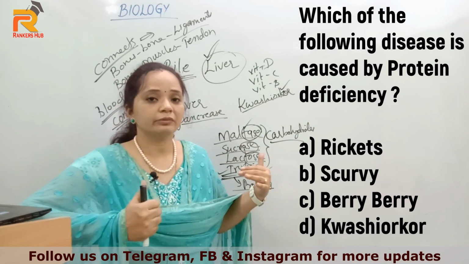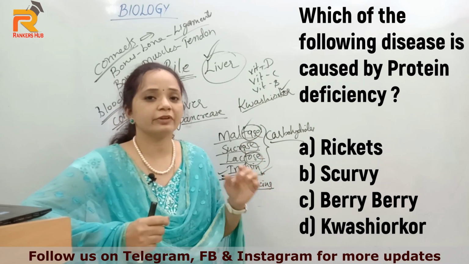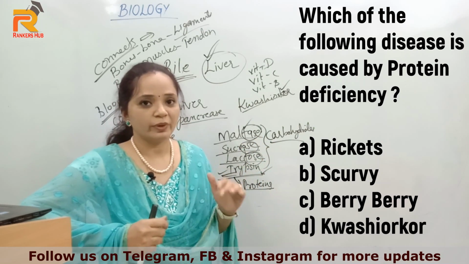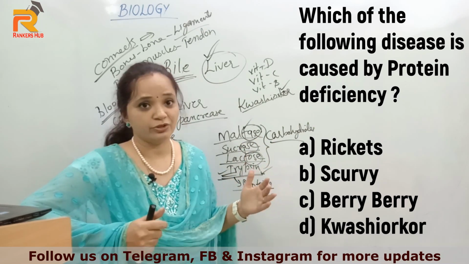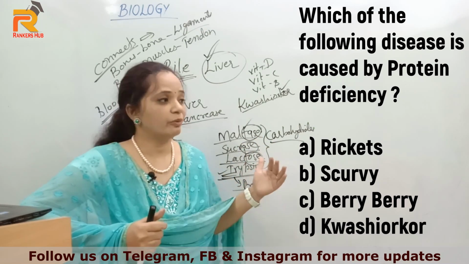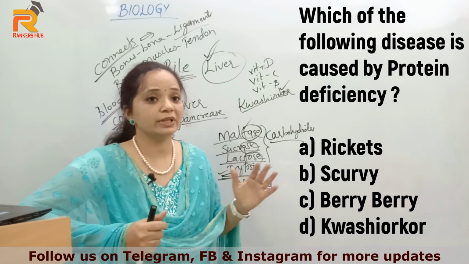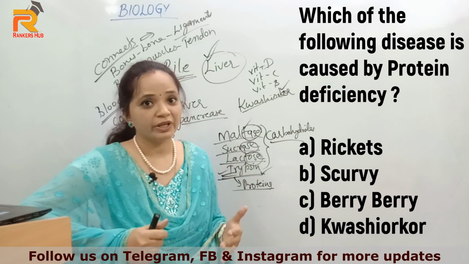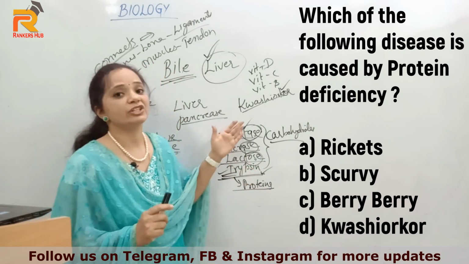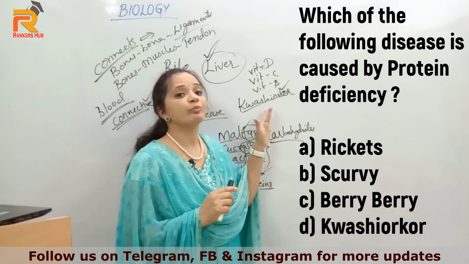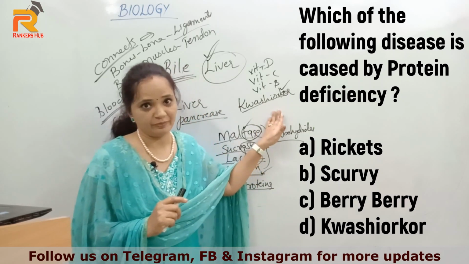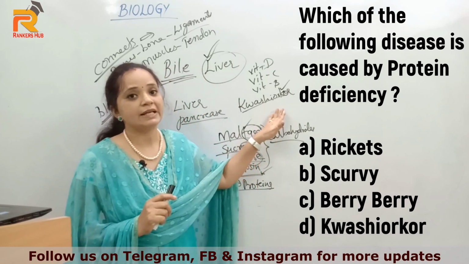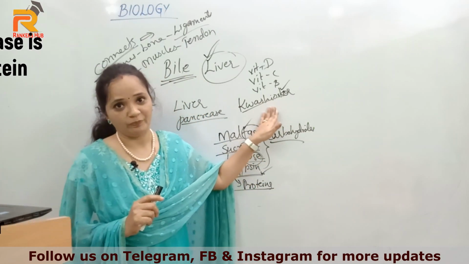Okay, and the limbs, hands or legs get very thin due to weight loss, and the child may die due to malnutrition. So the government has started the midday meal in school so that the child attends the school and also has some sufficient food. So the right option is kwashiorkor. This is a protein deficiency disease called kwashiorkor.